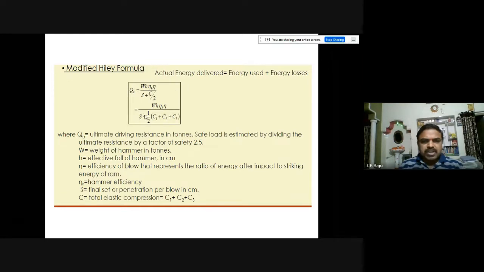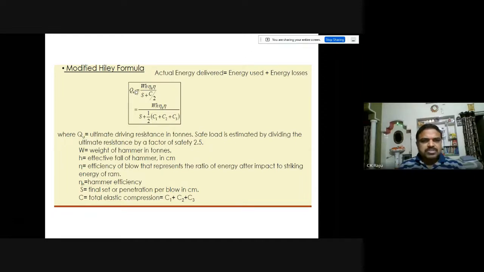Divided by S plus C by 2, where C is equal to C1 plus C2 plus C3. So C is the total elastic compression that comprises C1 plus C2 plus C3, and S is the final set or penetration per blow in centimeters. Here we take the factor of safety as 2.5 to get the allowable or safe load. So this Q is divided by a factor of safety, which in this formula will be taken as 2.5.